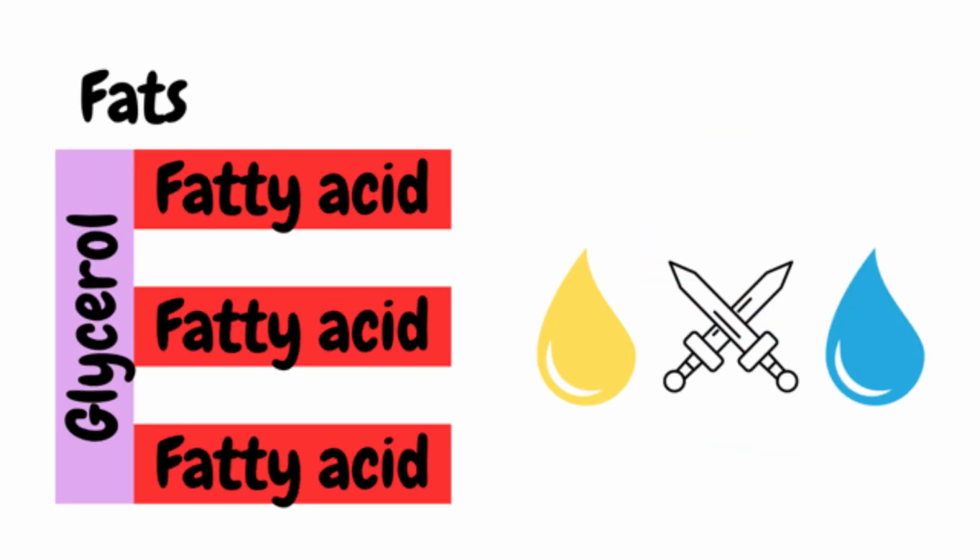Fats are also used for energy storage and are hydrophobic, which means that they repel water. They are made of one glycerol and three fatty acids and act as a thermal and electrical insulator as well as a shock absorber.